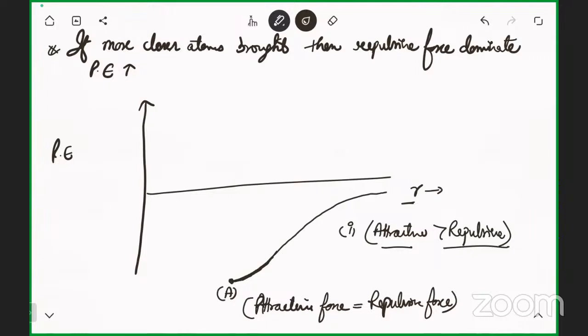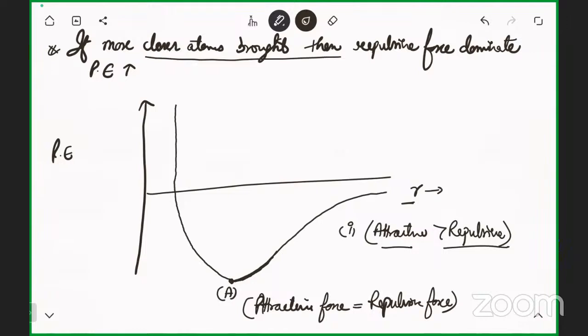Now, I told you the third condition: if the atoms are brought more and more close, then there is repulsive domination. So experimenters found that the repulsive force was dominating and the potential energy started increasing.